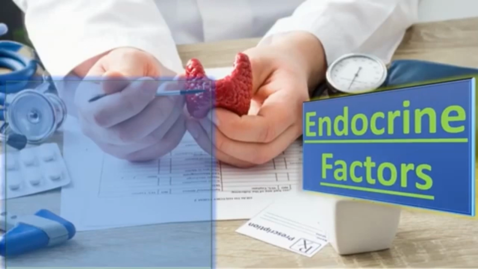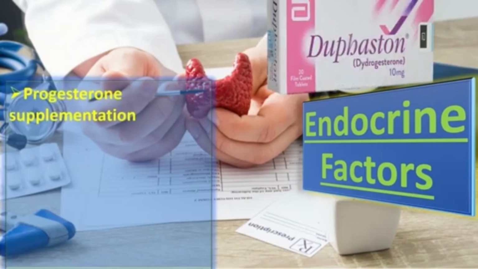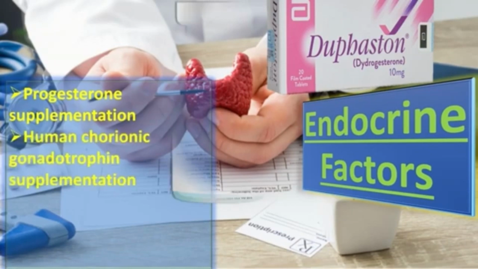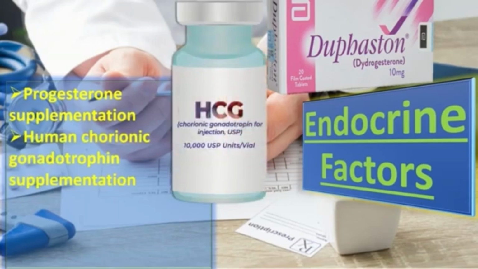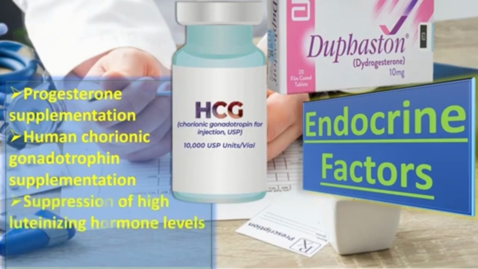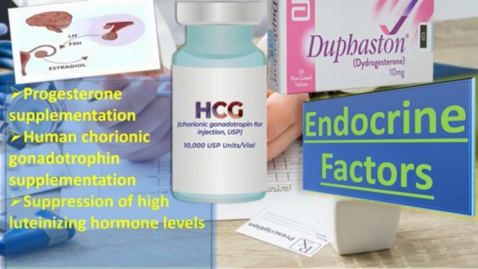There is insufficient evidence to evaluate the effect of progesterone supplementation in pregnancy to prevent a miscarriage in a woman with recurrent miscarriages. There is insufficient evidence to evaluate the effect of human chorionic gonadotrophin supplementation in pregnancy to prevent a miscarriage in a woman with recurrent miscarriage. The suppression of high luteinizing hormone level among ovulatory women with recurrent miscarriage and polycystic ovaries does not improve the live birth rate. Let us discuss the role of metformin.